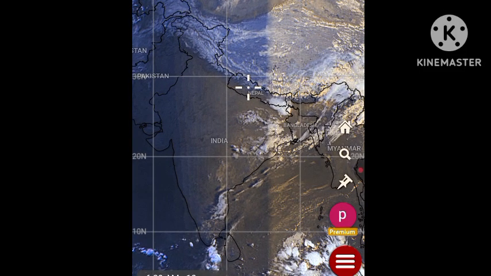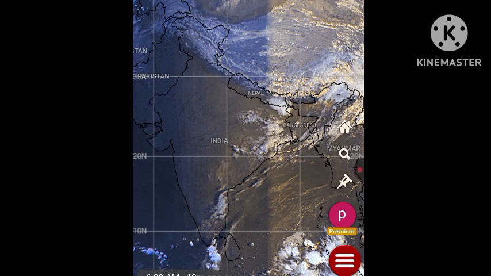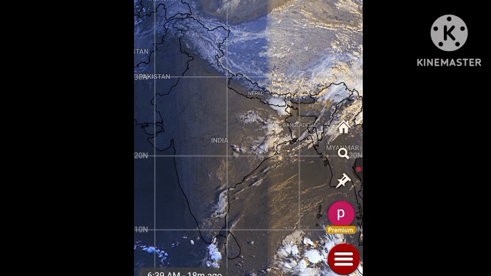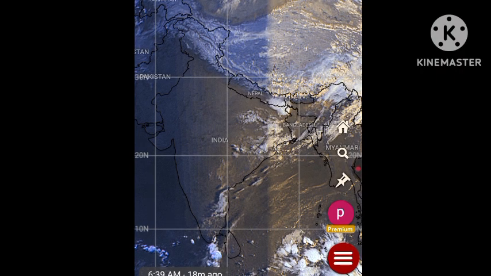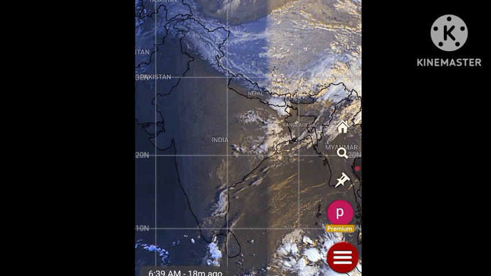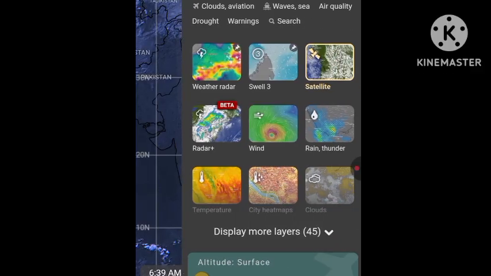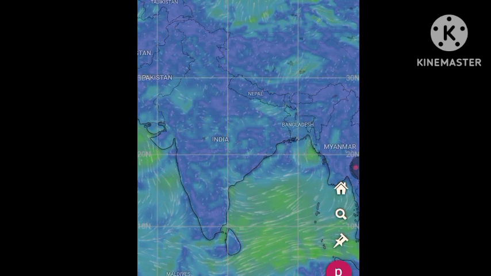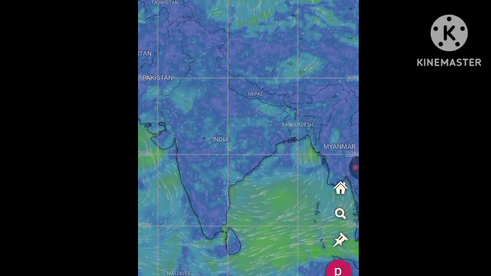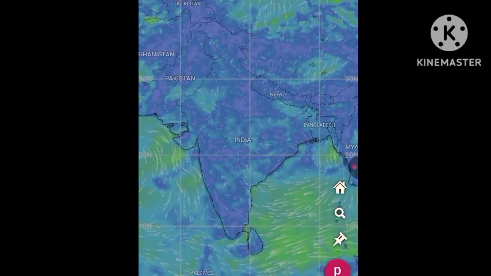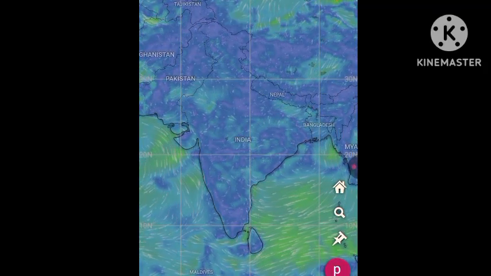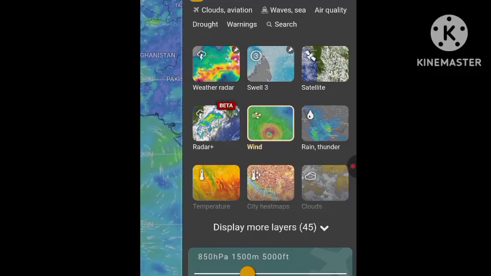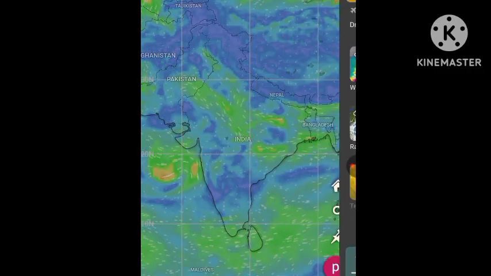Okay, so now let's see what is the status of the upper level trough, which has been responsible for the intense thunderstorm activity over eastern India in the last couple of days. So for that, let's analyze the wind patterns. Let's first start with the surface. As we can expect, there is not much activity near the surface, and it is very difficult to point out anything significant. To analyze further, let's move to around 2 kilometer height.